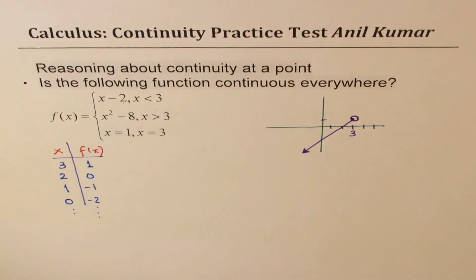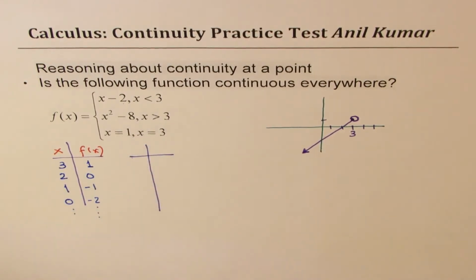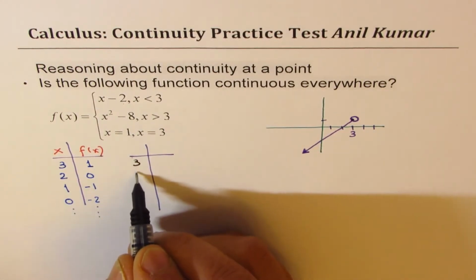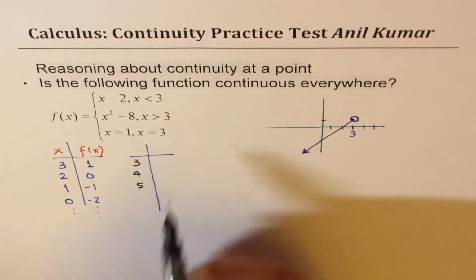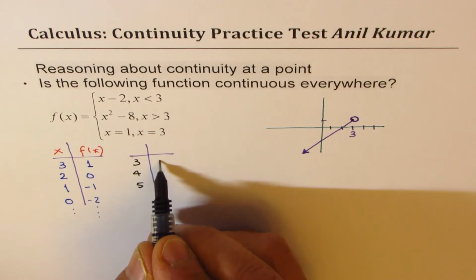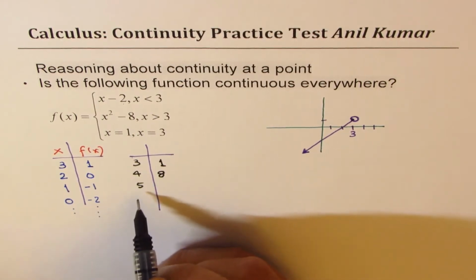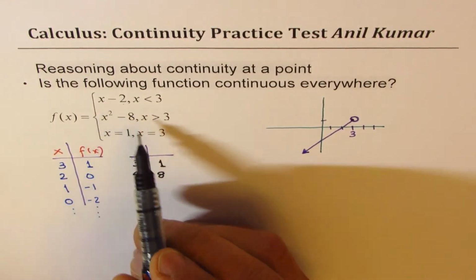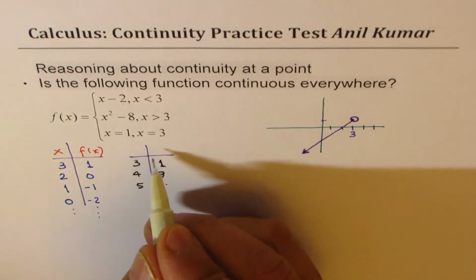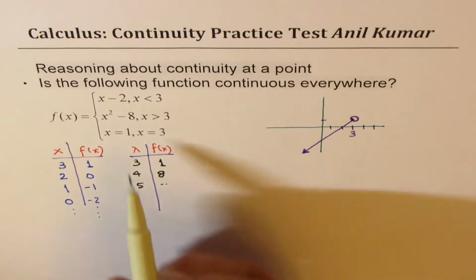Now let's look into the second piece, which is a parabola. We have to take the values of x from 3, let's say 3, 4, and 5, for example. If I write 3 here, 9 minus 8 is 1. If I write 4 here, 16 minus 8 is 8. And if I write 5 here, 25 minus 8, we get another value. That's a very high value, so I'm not taking it. So let me show it on this graph, the value of the function for these values.